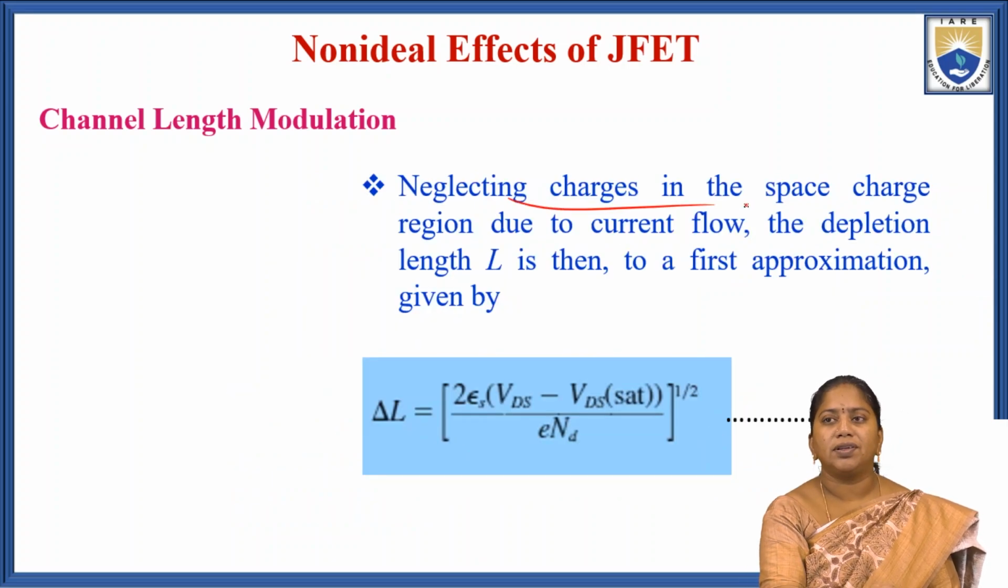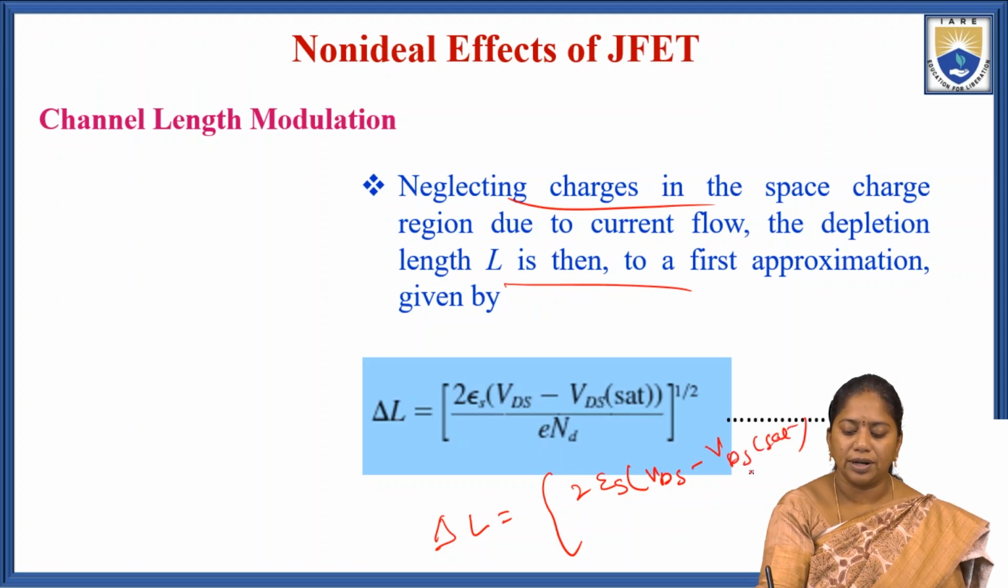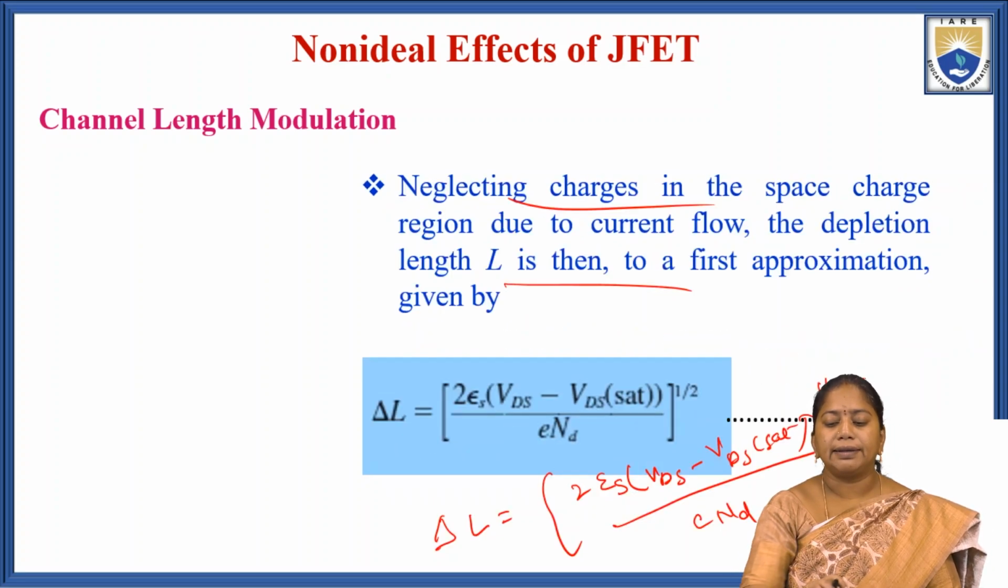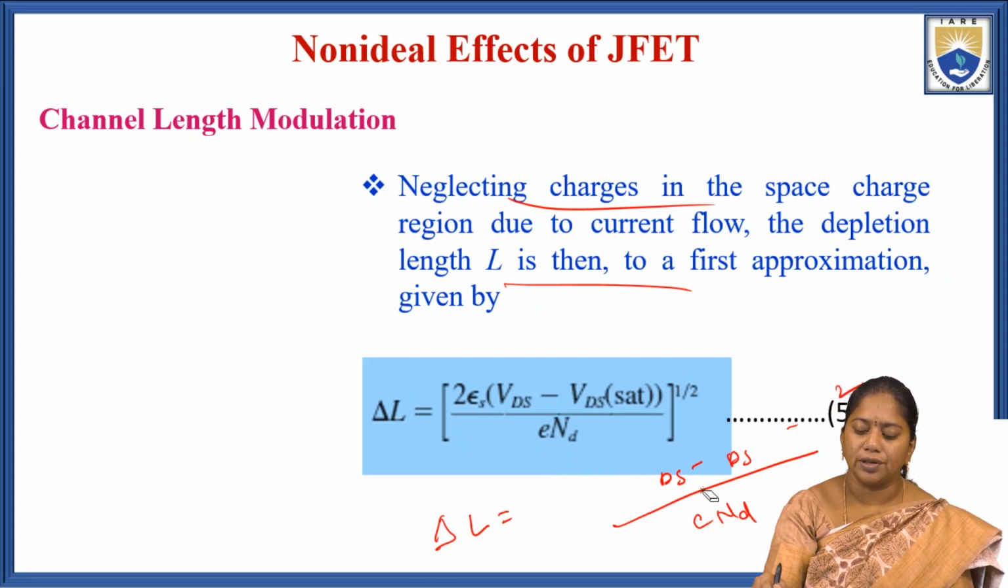Neglecting the charges in the space charge region due to the current flow, the depletion length delta L, to a first approximation, is given by delta L equal to 2 epsilon S into VDS minus VDS saturation, divided by E into ND, whole to the power of 1 by 2. That is equation 5.